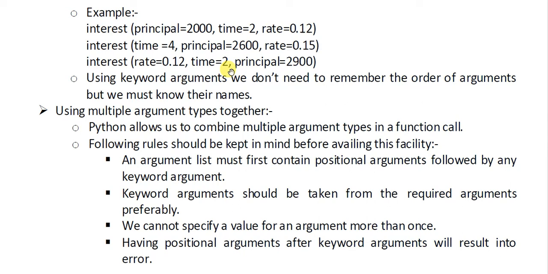It will create ambiguity. And having positional arguments after keyword arguments will result in an error. This is a basic rule. You should not use positional arguments after keyword arguments. The positional arguments must be at the beginning of the argument list.